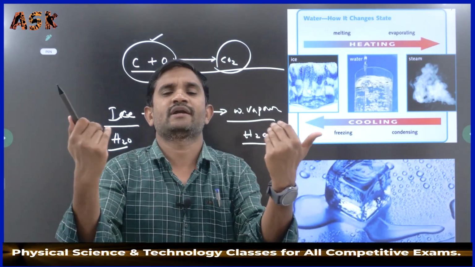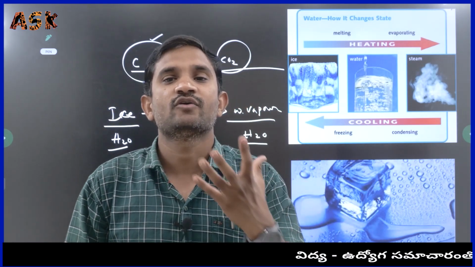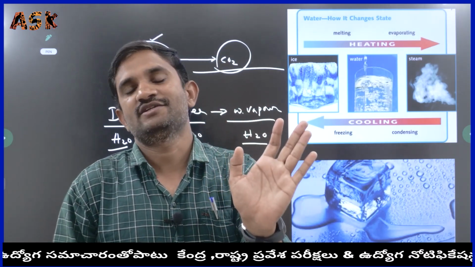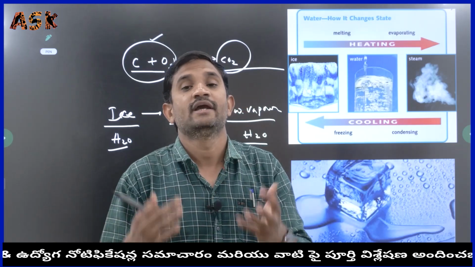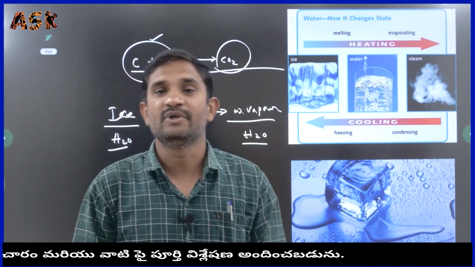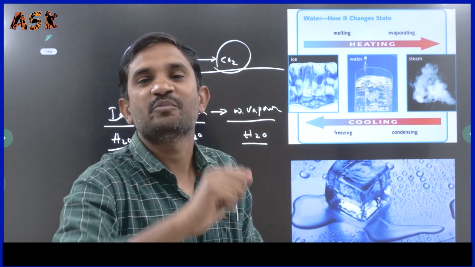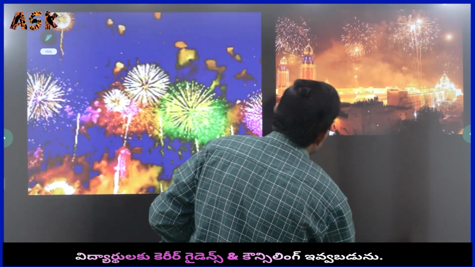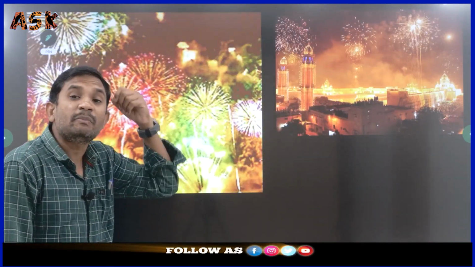Suppose you are roaming outside continuously for 10 days. Due to the sunlight, your face color will change. It is only a temporary change. If you sit in your house for a few days without going outside, again your face color will come back. That means which kind of change is it? Temporary change only. Yes, but when a chemical reaction happens, as in crackers, it is a permanent change.